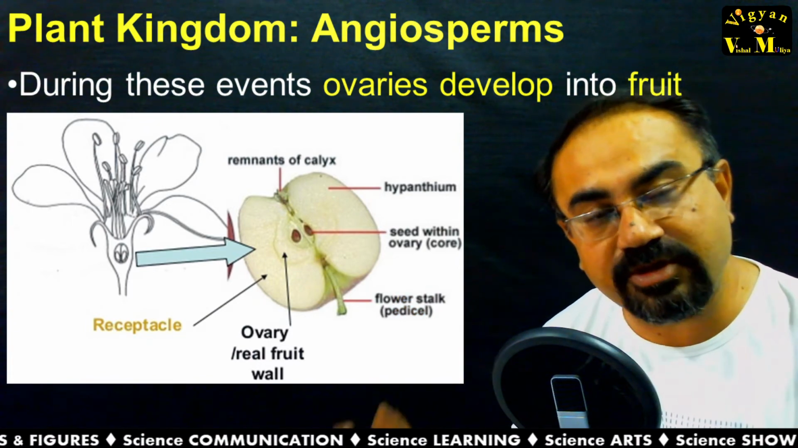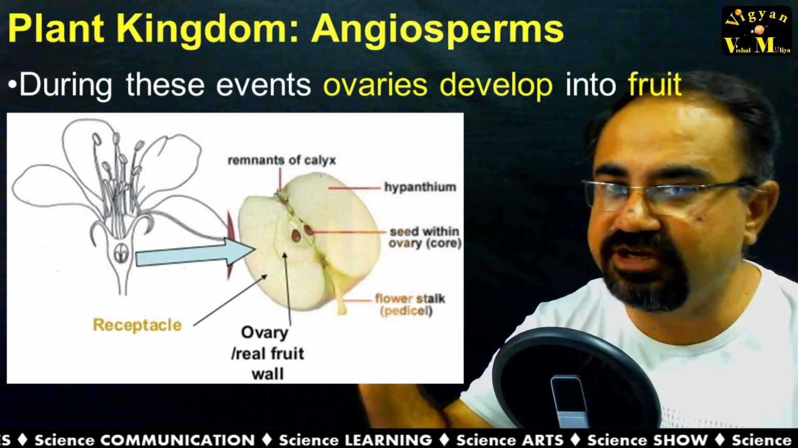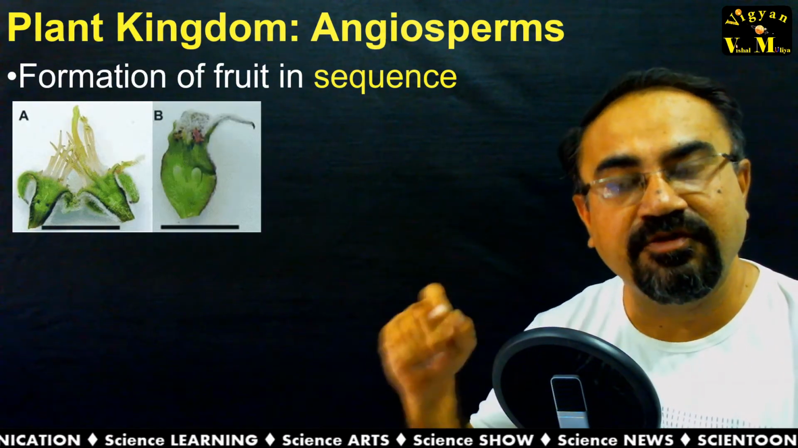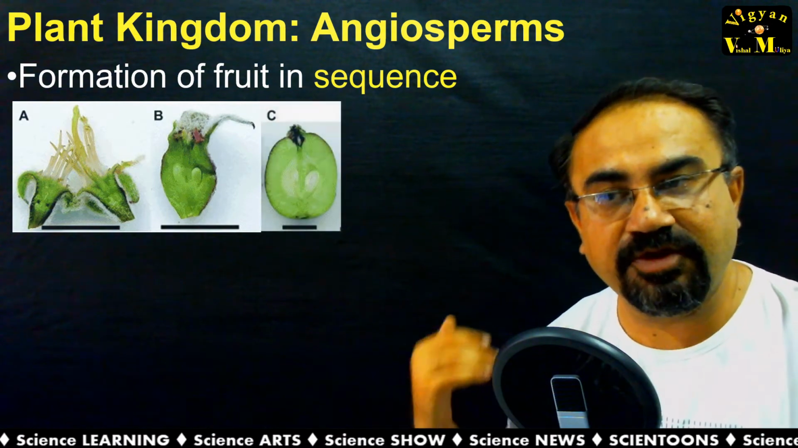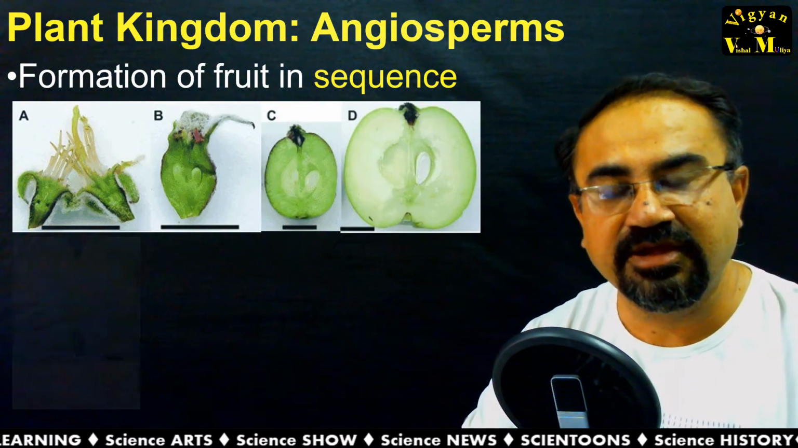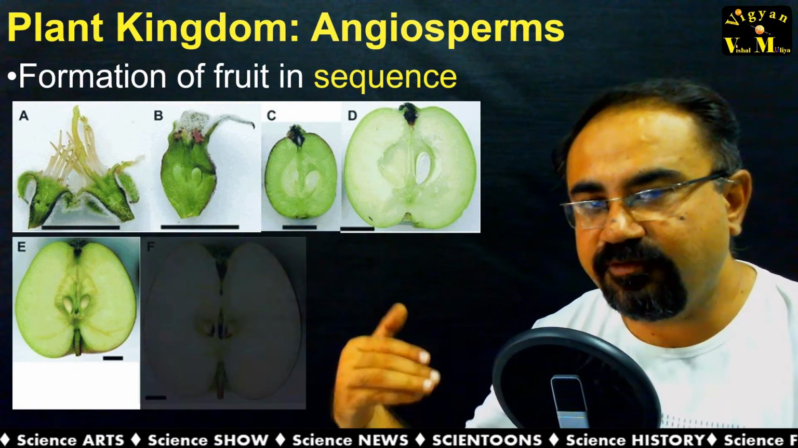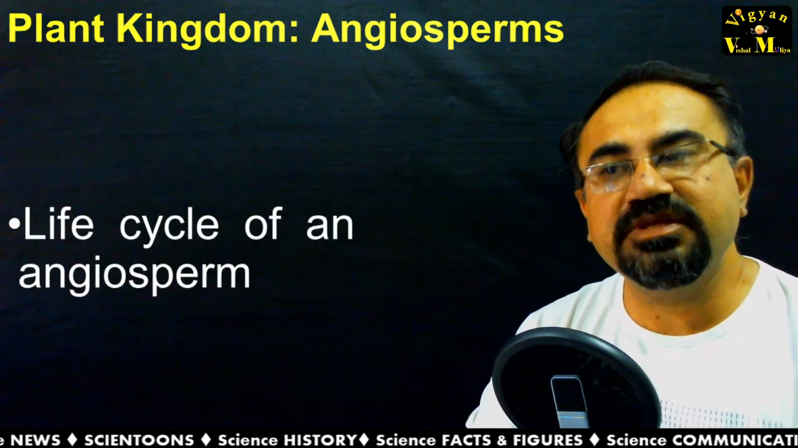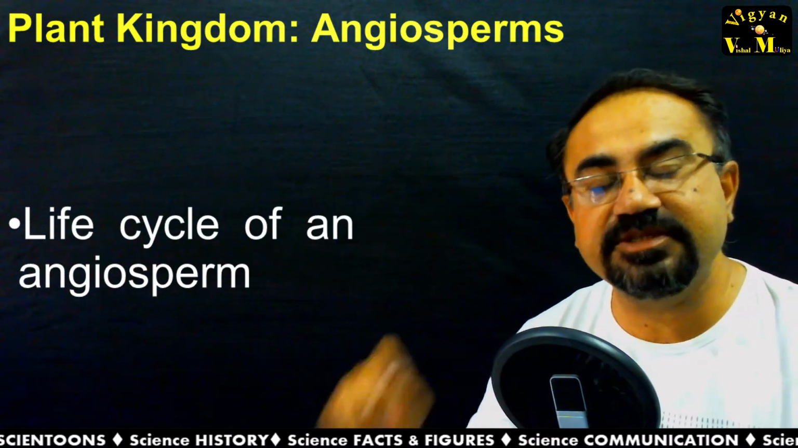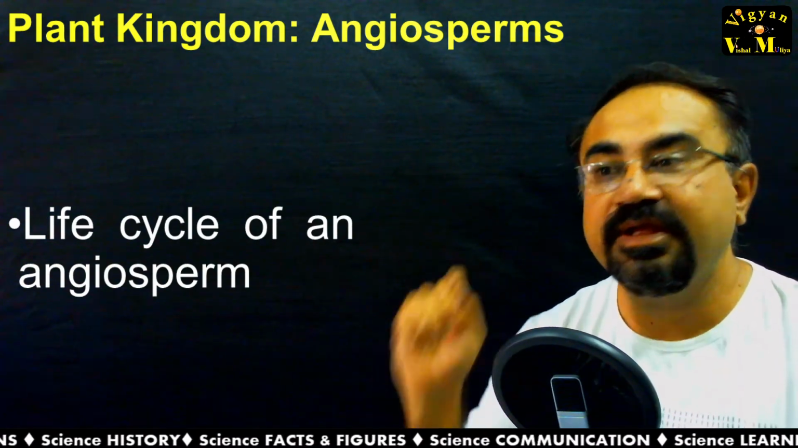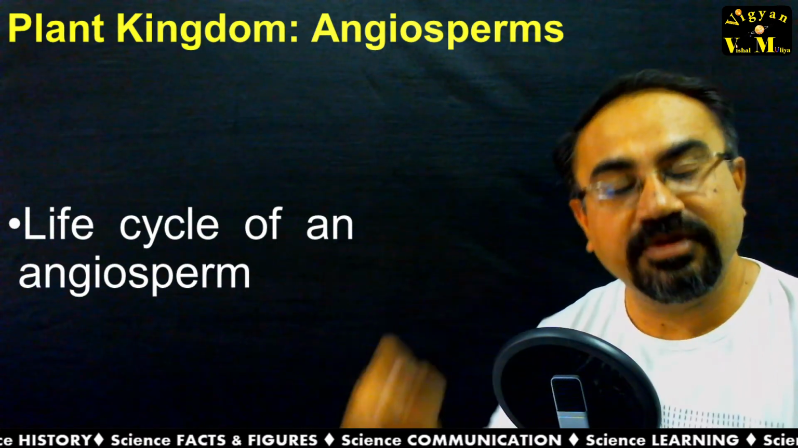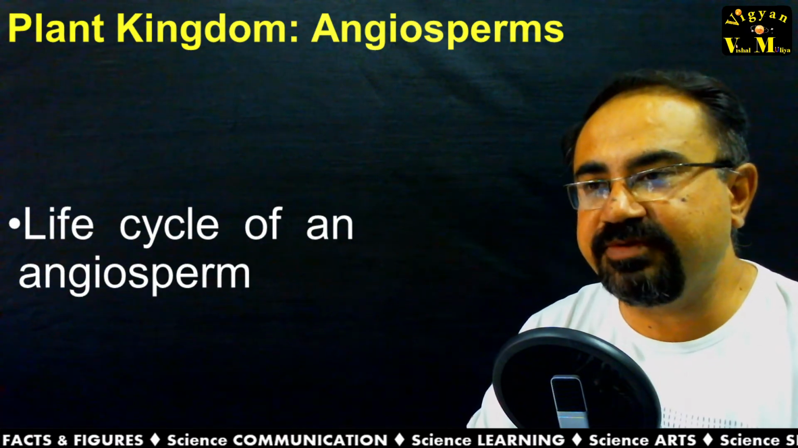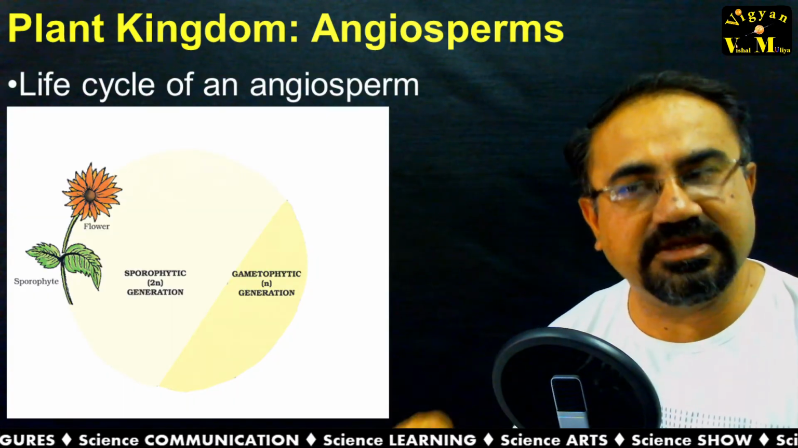So seeds were already covered before fertilization and after fertilization. One can see the formation of the fruit in sequence here. One by one, each and every stage is there. You can see how the fruit is formed from the beginning. This entire process can be simplified or explained in the life cycle. So the life cycle, according to the image given in our textbook, we can see here.